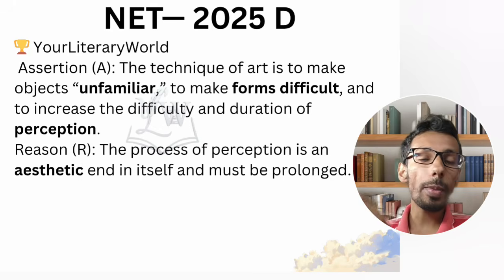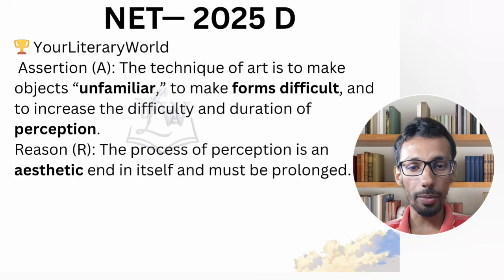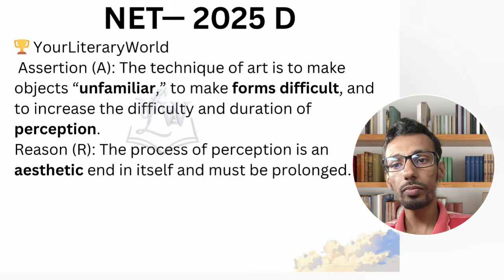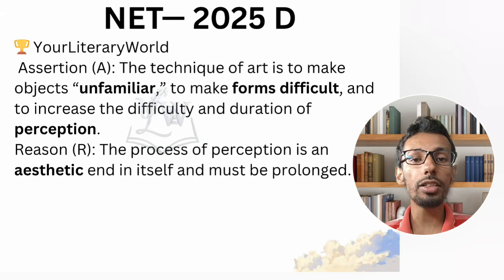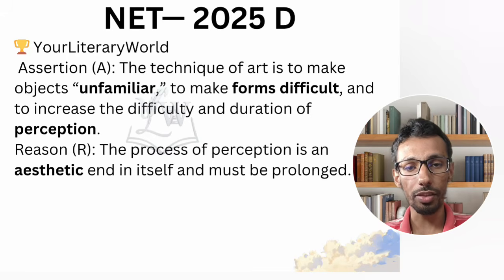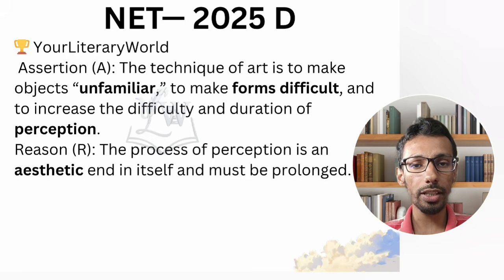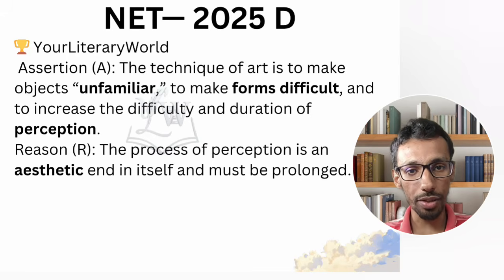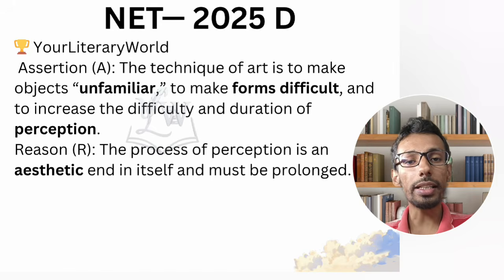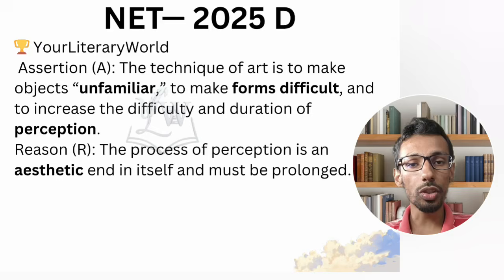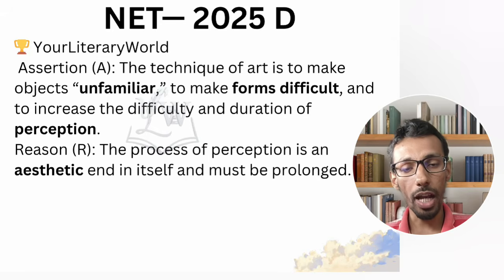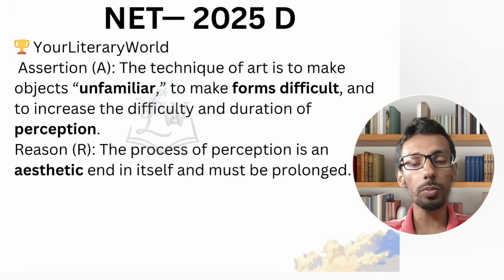So art is making objects unfamiliar, texts unfamiliar, their ideas unfamiliar, their wordings unfamiliar, to make forms difficult, to make literary devices difficult, to make rhyming difficult. You are going to find consonance, you are going to find assonance, you are going to find alliteration. By using that, the text is becoming more difficult to decipher. So these are things that you have to be careful of. The concept of defamiliarization is the concept of unfamiliarity. Unfamiliar, defamiliar, both of the things are the same.